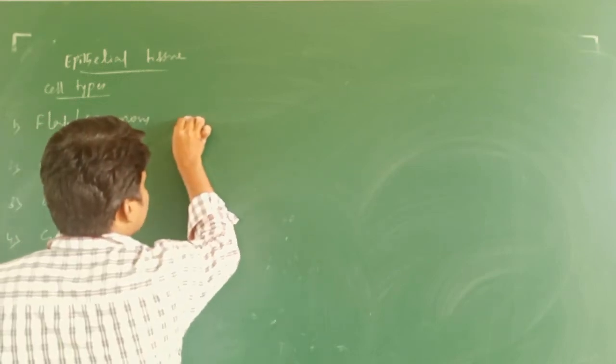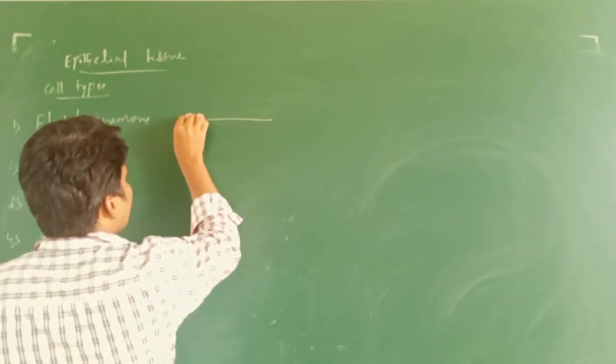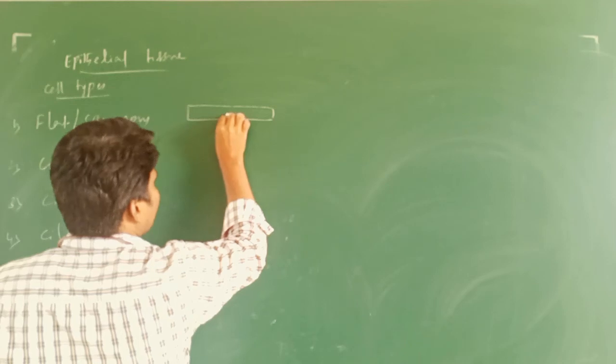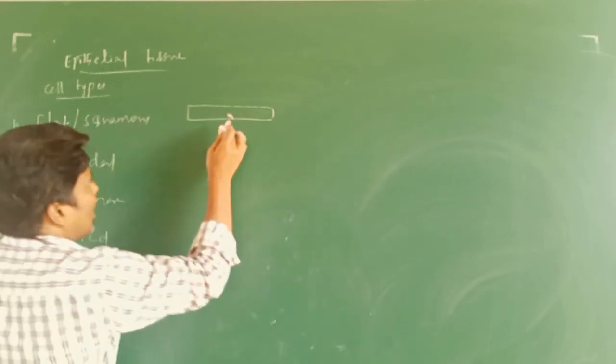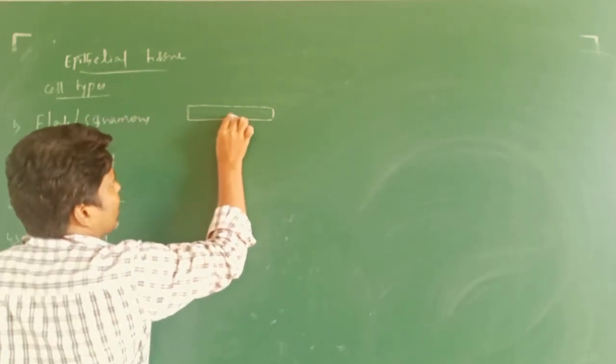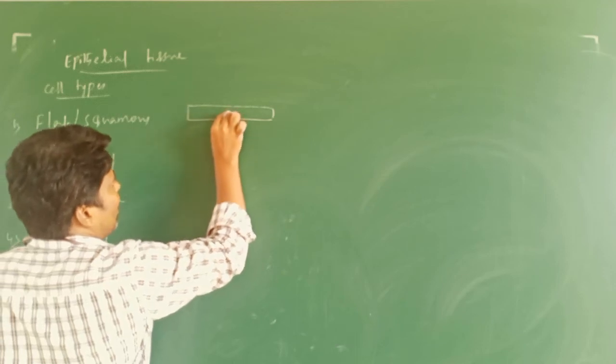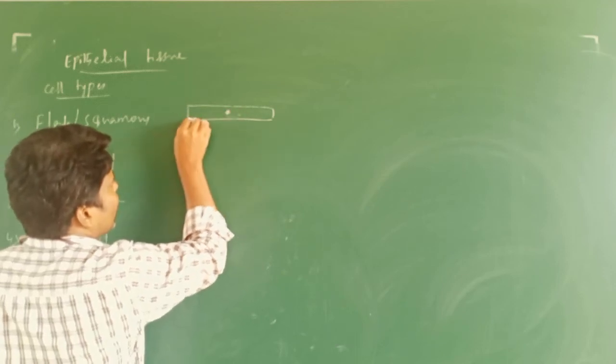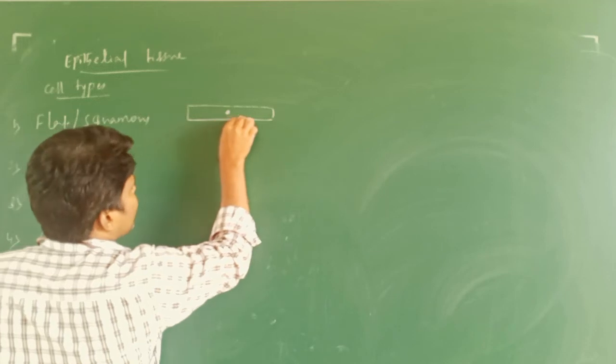First, we are going to see the structure of these flat cells. This is the flat cell, with the nucleus in the middle, not at the base. Here this is the basement membrane.